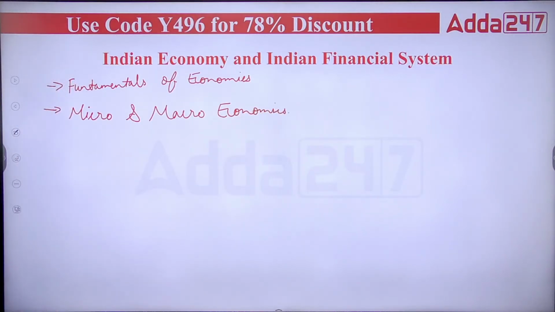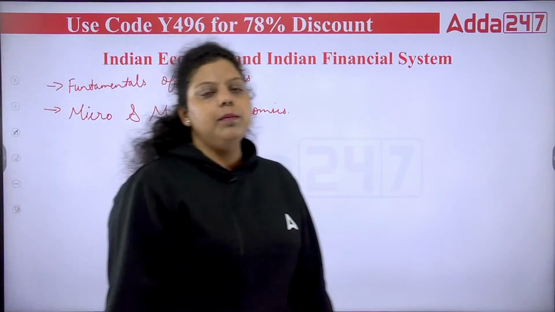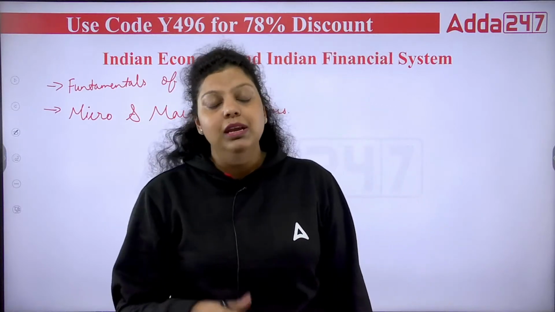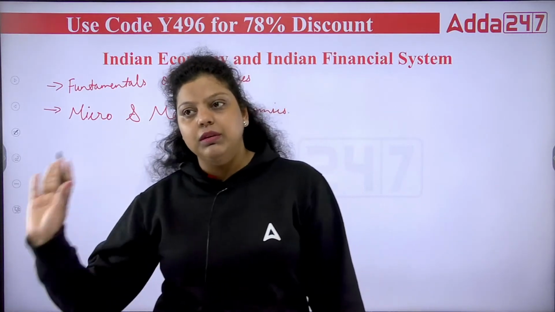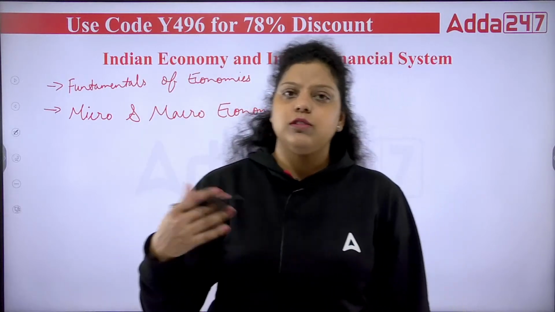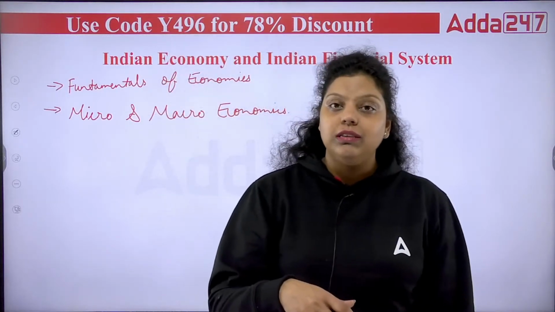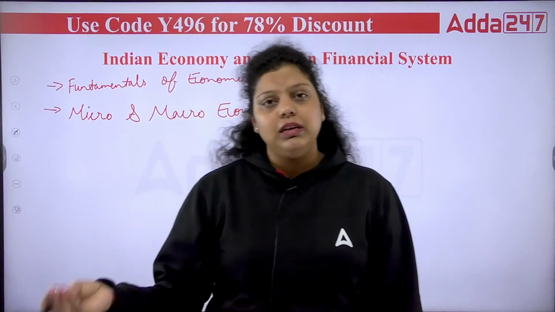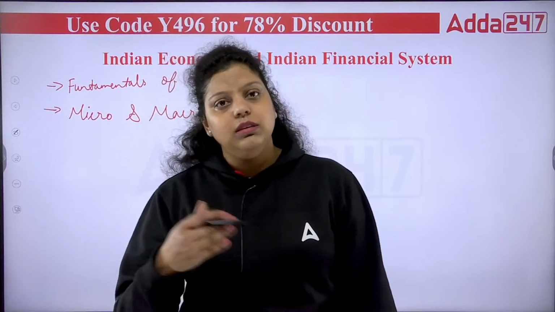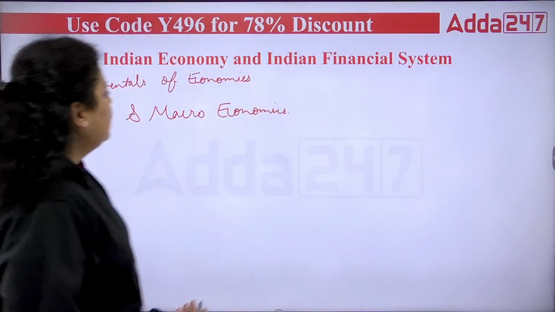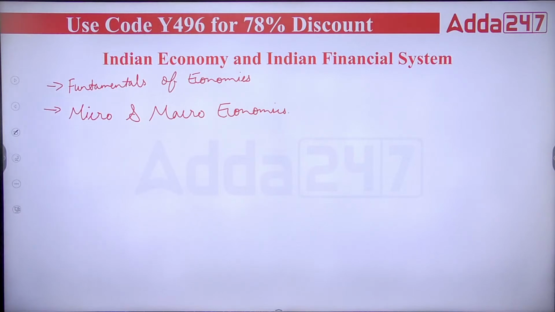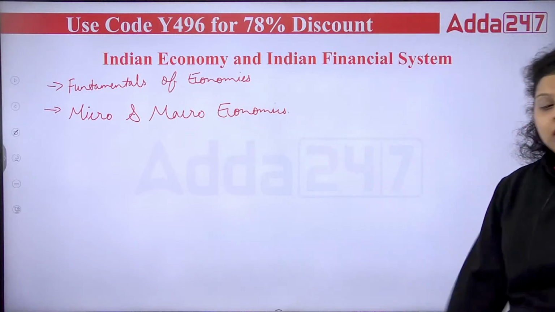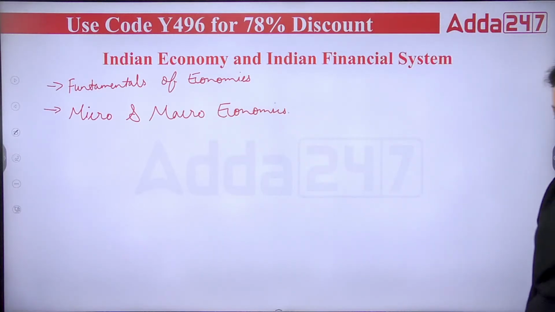Economics is simply a study of economy. And what is economy? Economy is a system in which we are demanding goods and services, distributing goods and services, consuming goods and services, etc. So the system where goods and services are distributed, produced and consumed, that is the economy. And the study of this system is known as economics, right? Economics is divided into two parts, microeconomics and macroeconomics. That division was done by Mr. Ragnar Frisch in 1933.